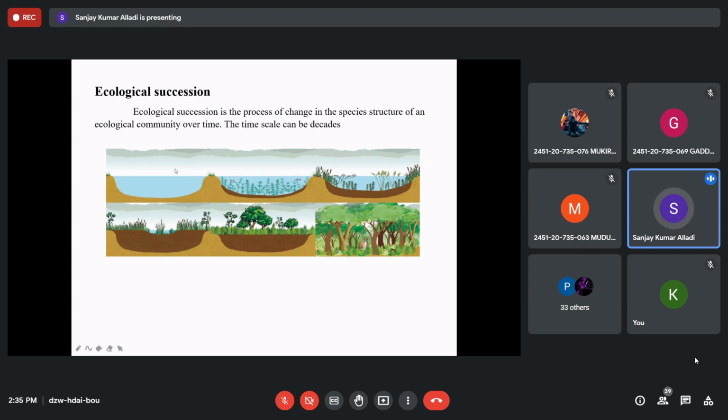It was earlier a water ecosystem, now it turned into a forest ecosystem. This will occur over decades, my dear. It may take 30, 40, 50 or 100 years also. Like we have the Rann of Kutch. Earlier it was very good fertile soil. Due to waterlogging and salinity, it has turned into saline soils and desert lands, right? Even Gujarat, we know that.